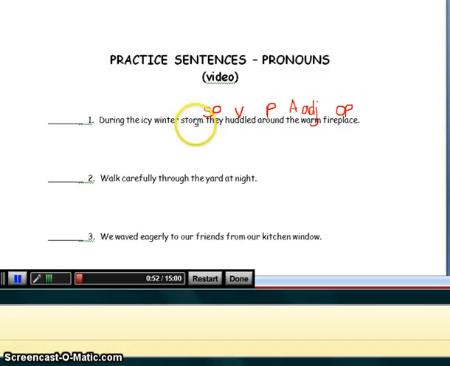So that is a really good clue that we're probably dealing with a prepositional phrase. And lo and behold, if you go back to the very beginning of the sentence, we have during is a preposition. During what? Storm, object of the preposition. What kind of storm? Winter, adjective. What kind of storm? Icy, adjective.